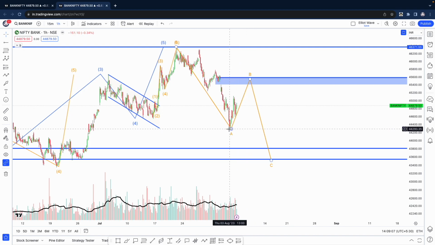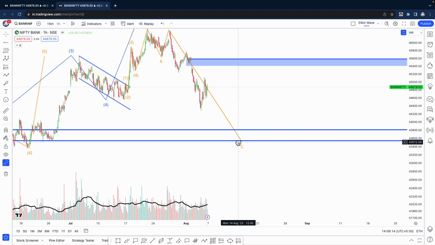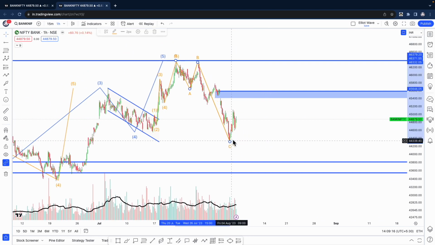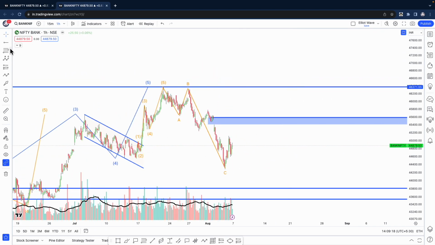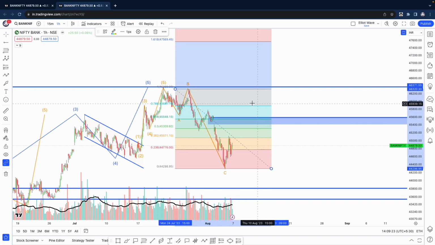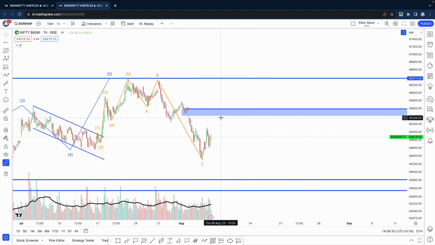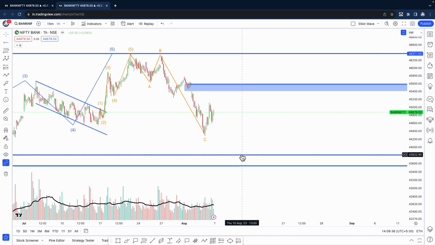If in case this ABC is over here, when will we know this ABC is over? We are going to get a move on the upside if we cross this 78%. If we start trading above this, then there's a possibility we can make a new high. So in Bank Nifty, the bias is on the downside, but we'll wait for a bounce. We will look to short somewhere closer to 45,400 or within this gap, with a long-term, like a weekly target, of 43,800.